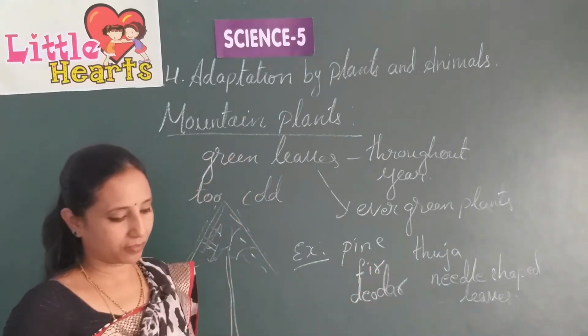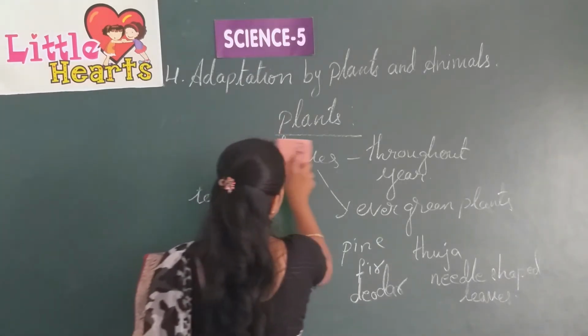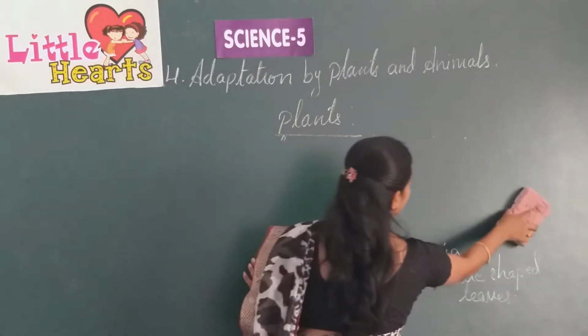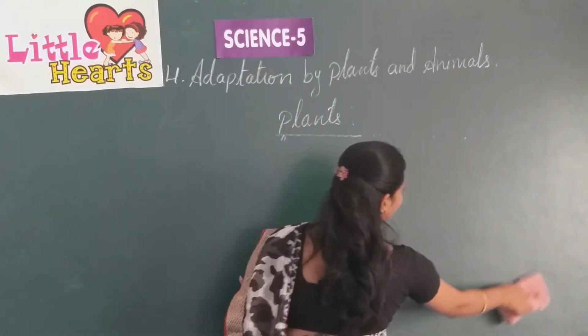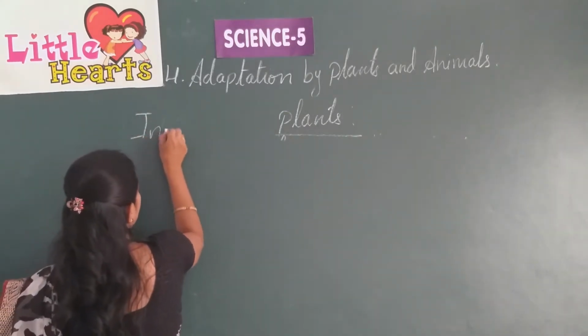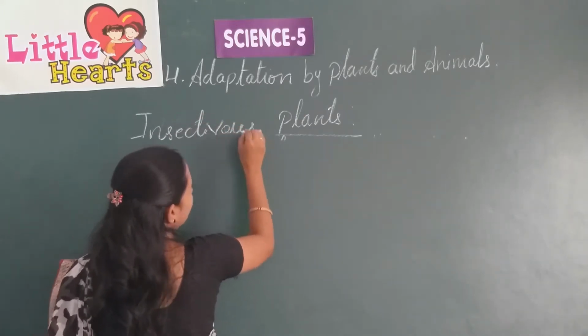We'll go to the next topic, that is insectivorous plants. What are insectivorous plants? From the name you can understand, insect means insectivorous.